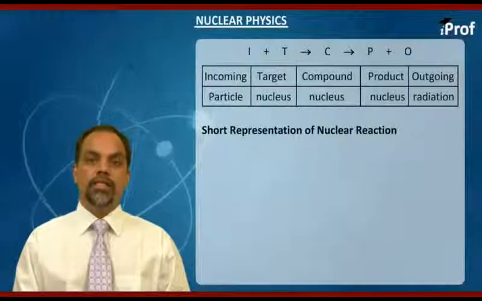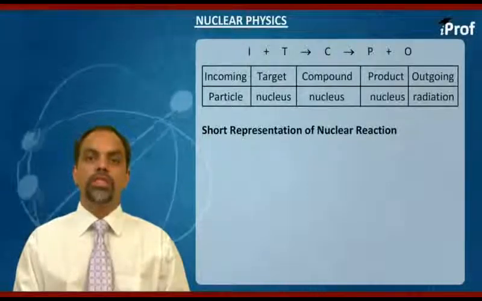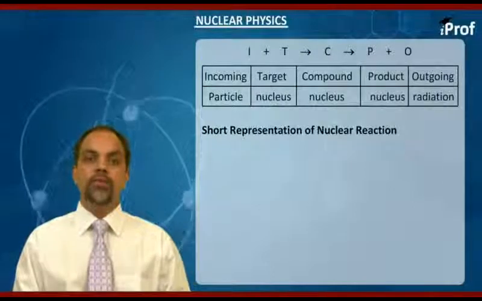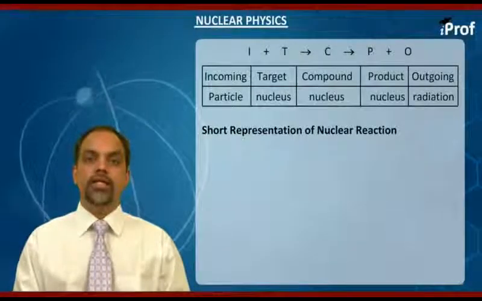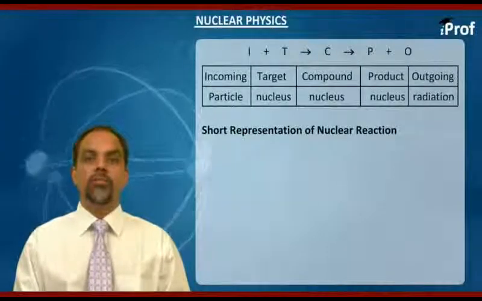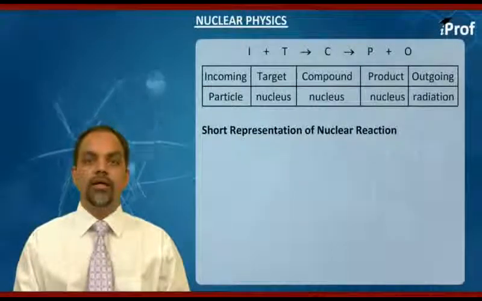Now most of the nuclear reactions, that is where IIT JEE is interested and we are interested in, will proceed through formation of compound nucleus. And this compound nucleus is unstable and it splits into product nucleus and outgoing radiation or particle. This is the fundamental mechanism we will accept at our level.